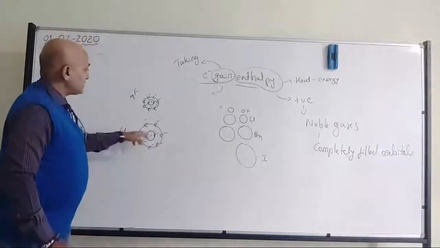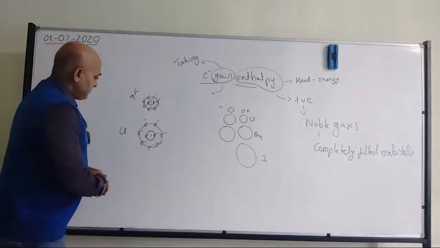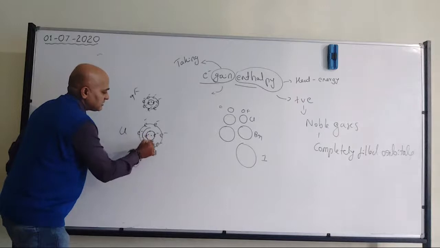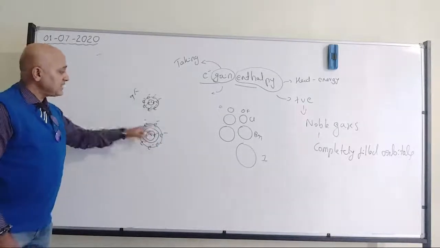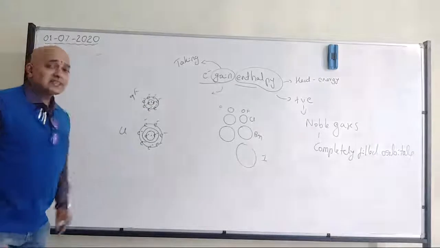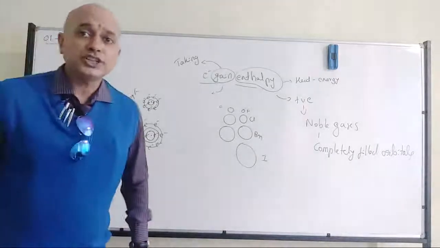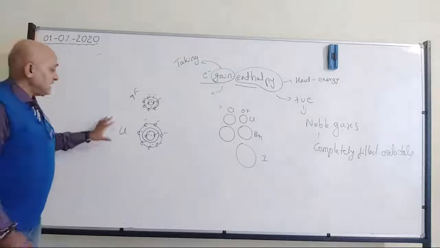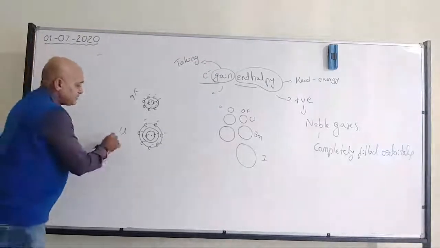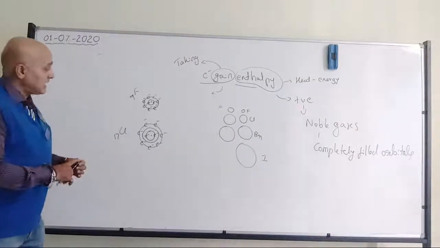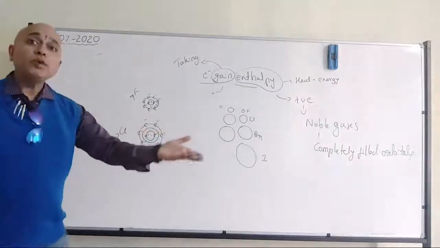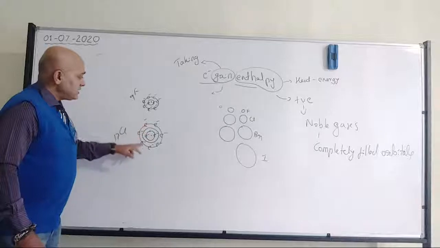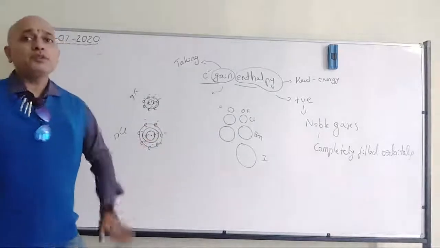Here also 7 electrons, and here another orbital should come. 7 electrons in the outer shell, 7 electrons in the outer shell. Fine. Can you see here that space is less? In a lesser space, more electrons. In a bit larger space, the same amount of electrons.